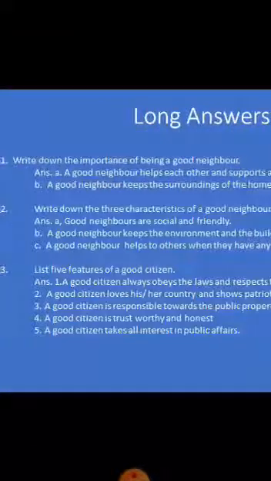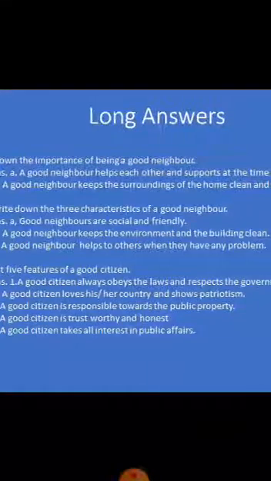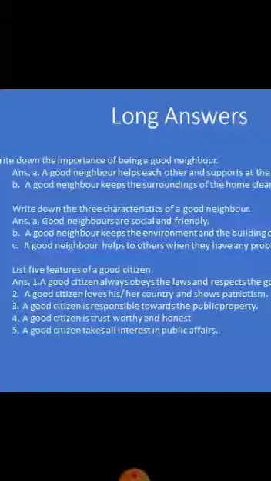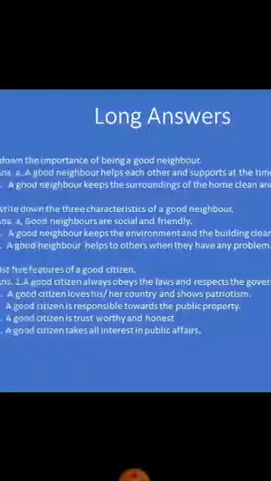Then the second question, write down the 3 characteristics of a good neighbor. Good neighbors are social and friendly. A good neighbor keeps the environment and the building clean. A good neighbor helps others when they have any problem.